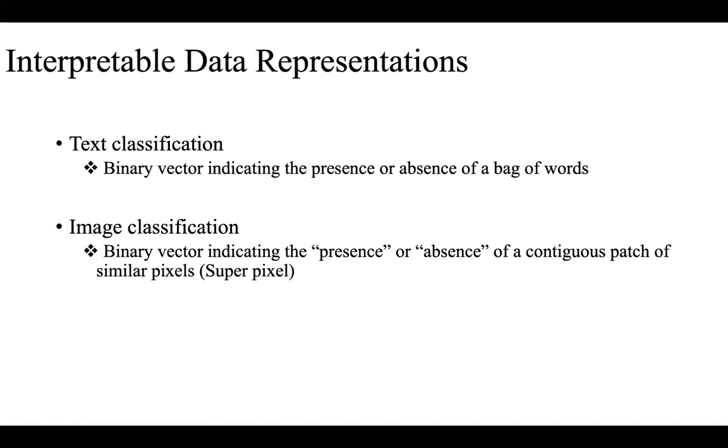They will identify contiguous patches of similar pixels in each image and form a dictionary out of it. Let's say we have 120 such contiguous patches, and then those 120 become the number of features for the actual model which we will be explaining.